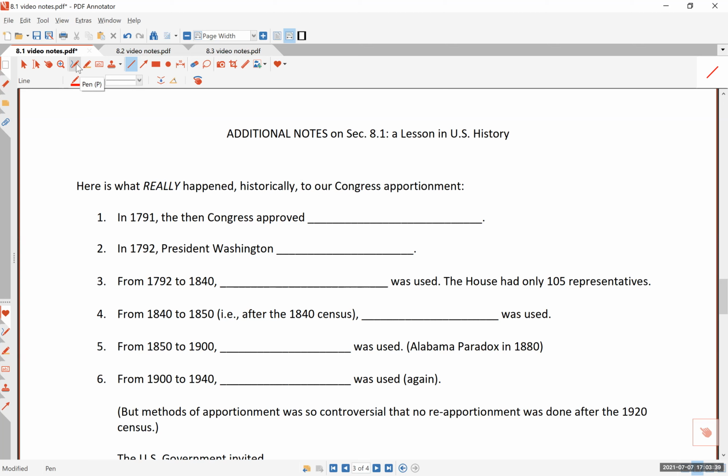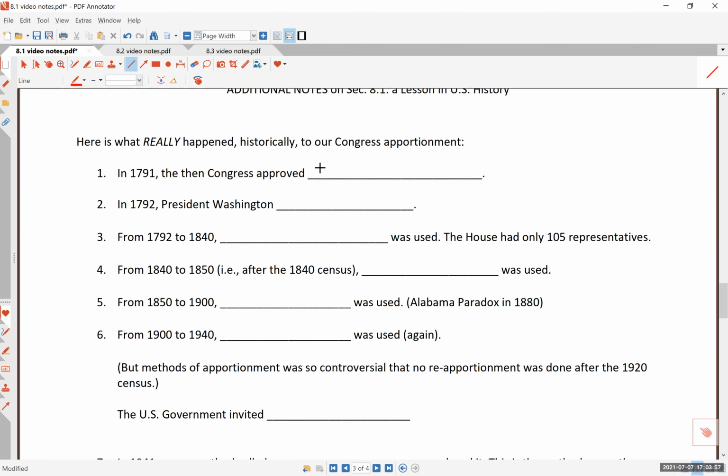If you go to the end of chapter 8, you see the section for further explorations. That section discusses what happened in the 2020 census and the new apportionment, which, by the way, does not use Hamilton's method or Jefferson's method anymore. Okay, so here's what happened in the history of this country.